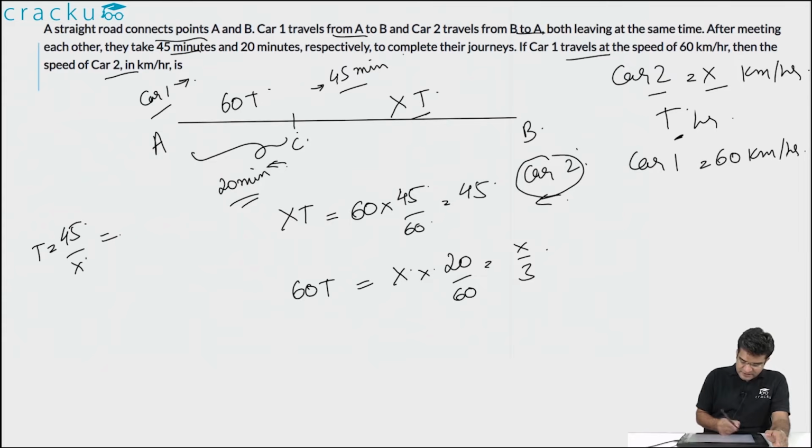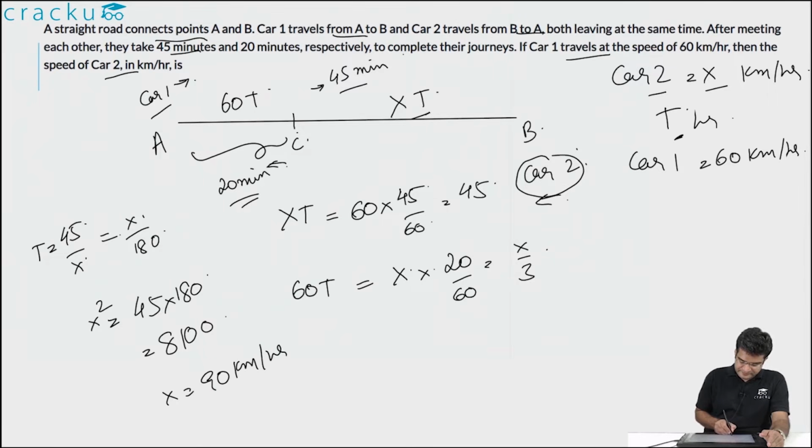This is also equal to 45 by x. Now we have a simple equation in x. So if you cross multiply, the value of x square is equal to 45 into 180. This is equal to 90 into 90, or this is equal to 8100. And the value of x is equal to 90 kilometers per hour. So the correct answer is 90 kilometers per hour.